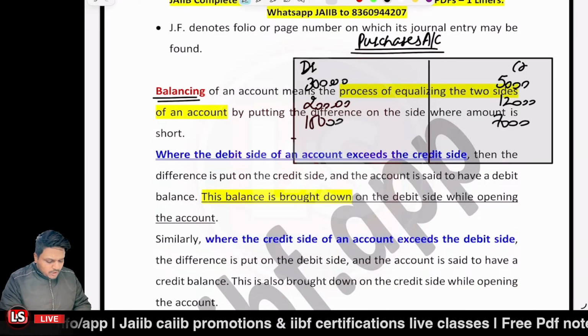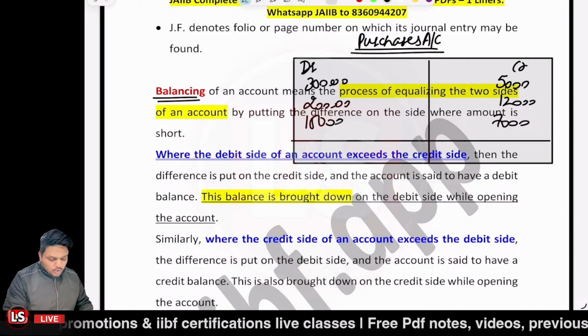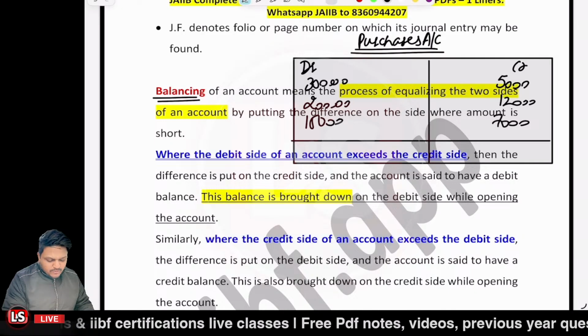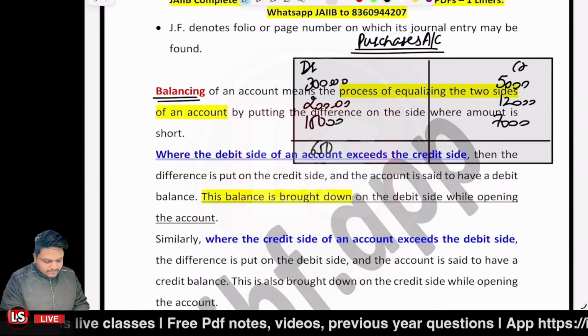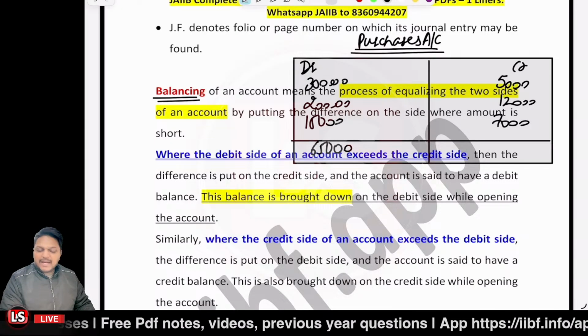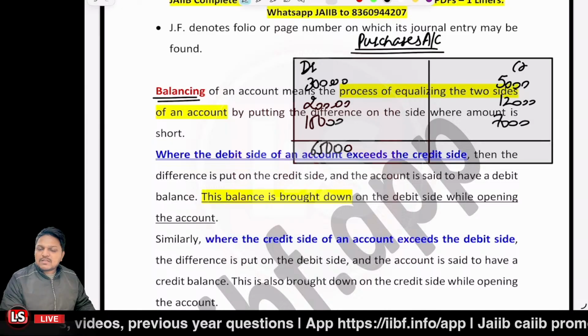Now what will be the total of the debit side and the credit side? The total of the debit side would be 30 plus 20, 50, 50 plus 15, 65,000. The total of the credit side would be 5,000 plus 12,000, 17,000, 17,000 plus 7,000, 24,000.